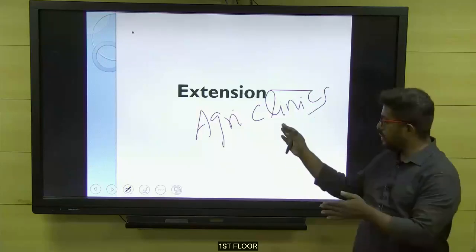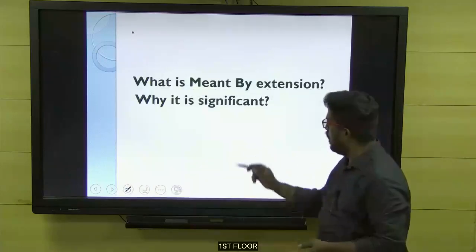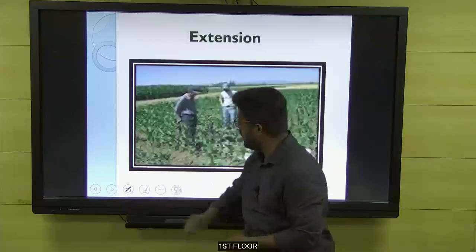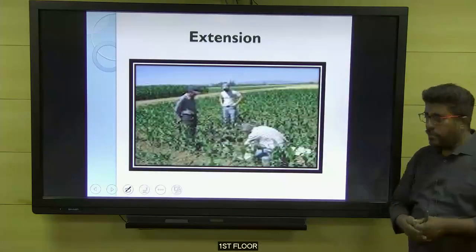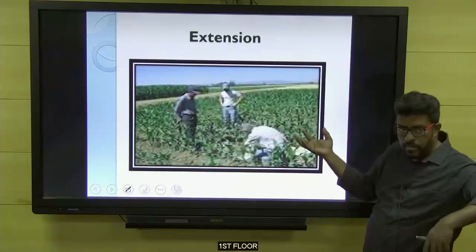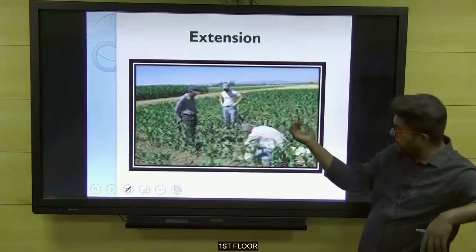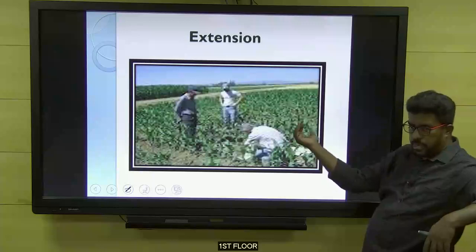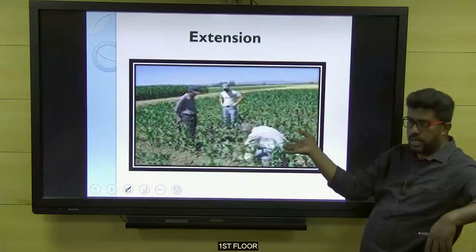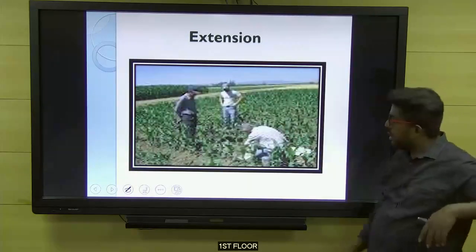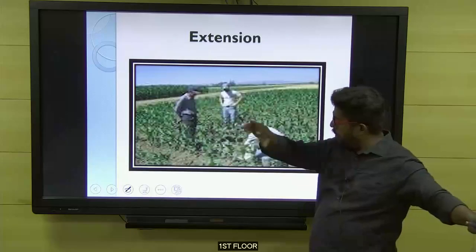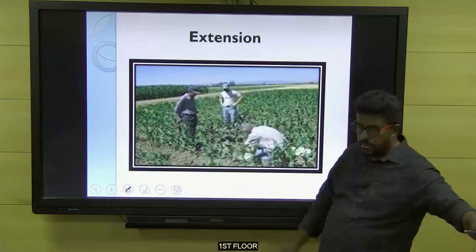What are they? Now, just have a look at this image. I'll give notes later, okay. Here we have a farmer in the image. The two people here are extension people, they went to the farmland, and now they are having a chat with the farmer, which means a knowledge transfer, in an informal way. Now, take these two people away from the picture. Imagine that only this farmer is in the farmland.